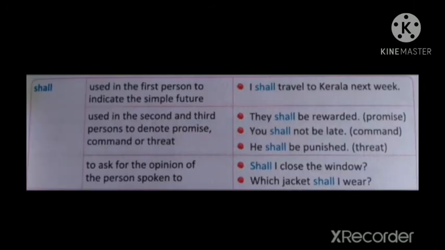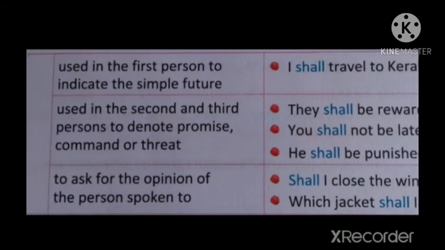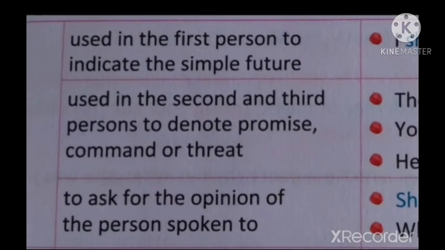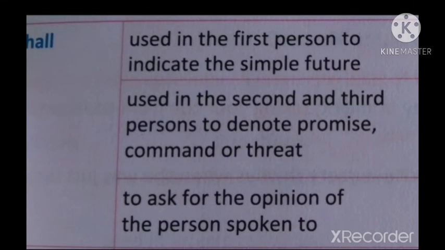Next one, shall. Now let's see the functions of shall. Shall is used in the first person to indicate the simple future. Do you know what is first person? In personal pronouns, there are three persons: first person, second person, and third person.